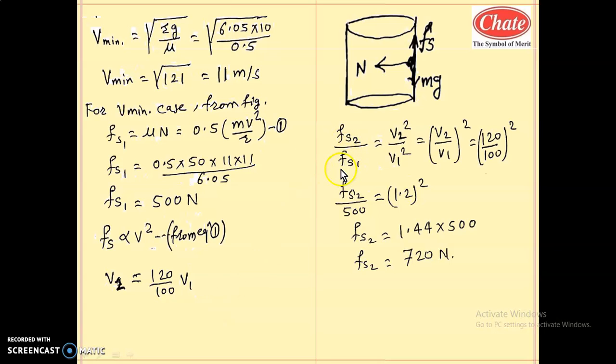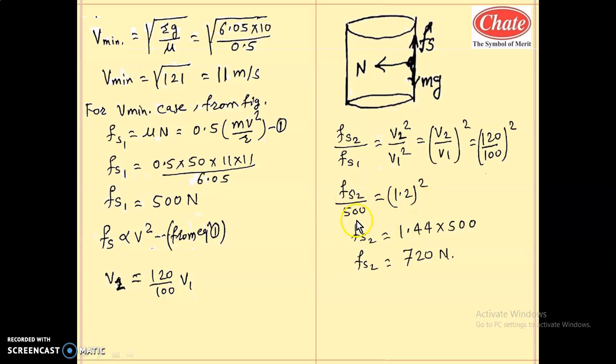So what is Fs2 by Fs1 for the two cases? Fs2 is the frictional force in the new case and Fs1 is the frictional force in the first case. When you take the two conditions, the constants get cancelled, so it will be V2 square by V1 square from this proportionality. It will be written as V2 by V1 whole square. What is V2 by V1? It is 120 by 100, whole square, so it will be 1.2 whole square.